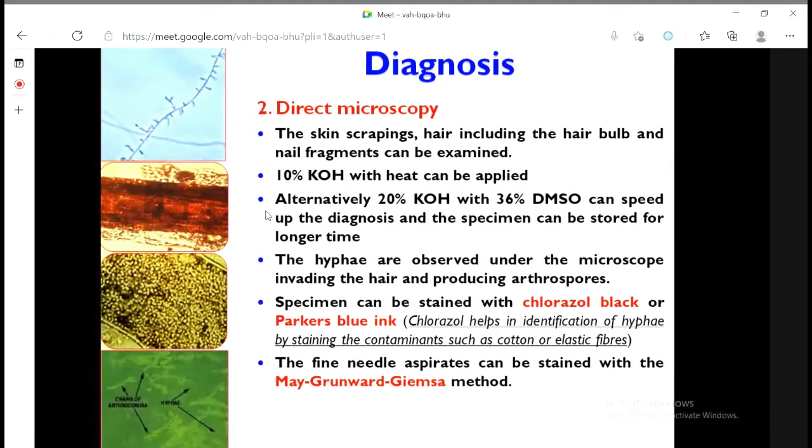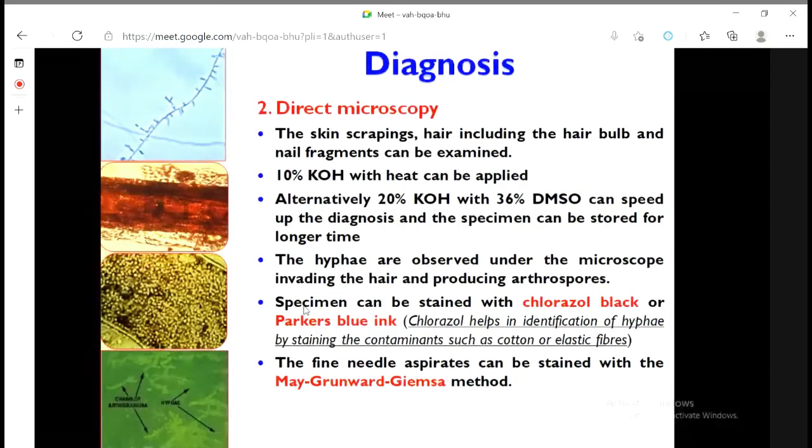There are some alternative techniques also, like 20% potassium hydroxide and 36% dimethyl sulfoxide, DMSO, which can speed up the diagnosis, and specimen can be stored for longer time. Then what should we do? After digestion, we need to stain the fungi and observe under the microscope.